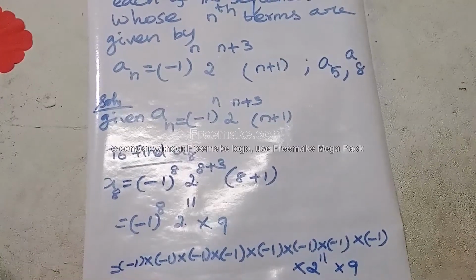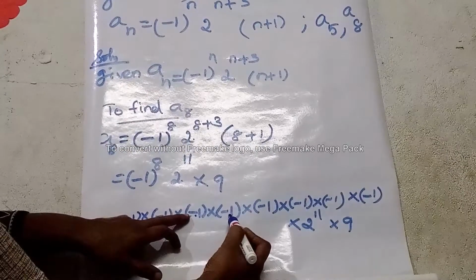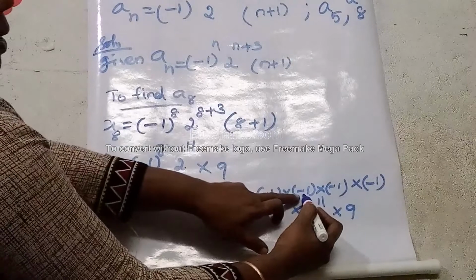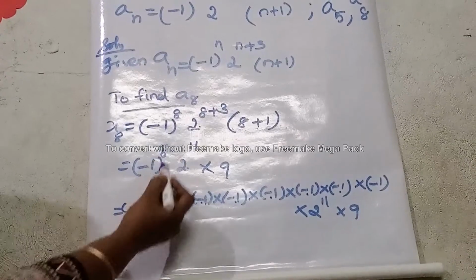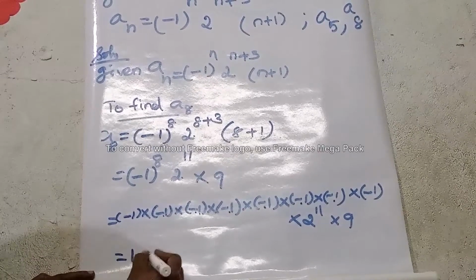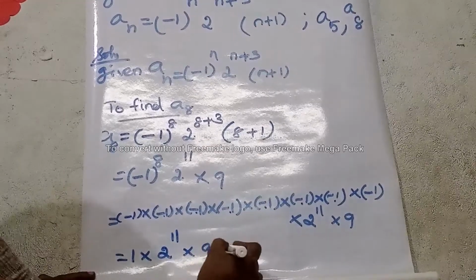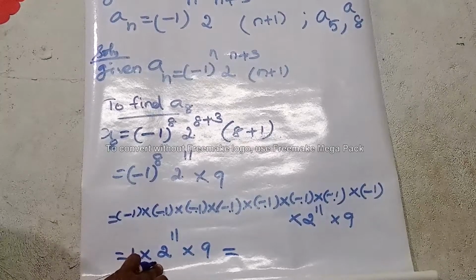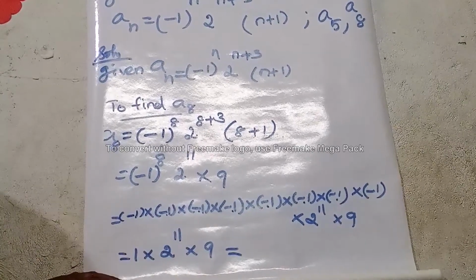So multiply these minus terms: minus into minus plus, plus into minus minus, minus into minus plus, and so on. So minus 1 the whole power, an even number of terms, means we get plus. So plus 1 into 2 power 11 into 9, which is equal to, let us write 2 power 11 as 2 power 8 into 2 power 3. Okay, 2 power 8 plus 3 only, we have 2 power 11.